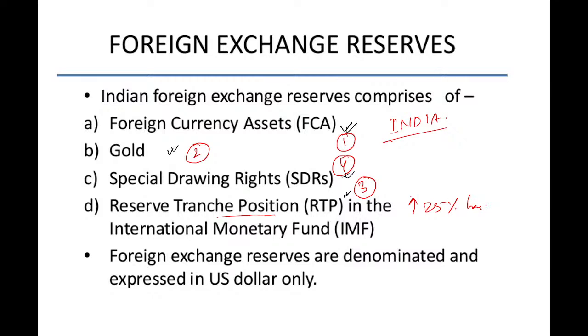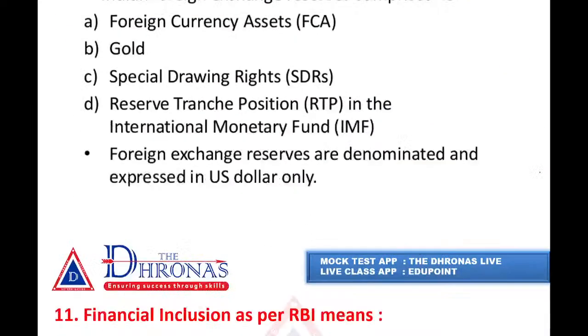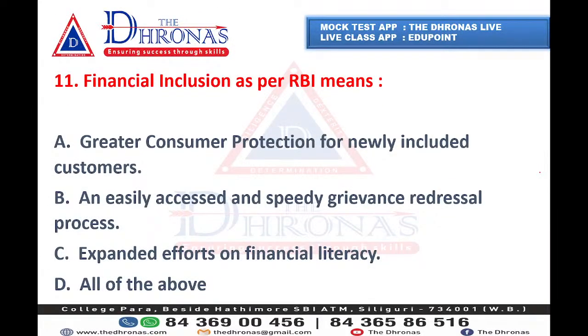So this is the question asked in UPSC: what is the chronological position of India's foreign exchange reserve? First is foreign currency asset, then gold, then RTP, and then SDR. So that is the chronological position. Moving on to question number 11.